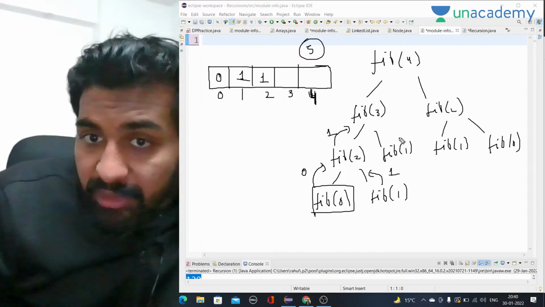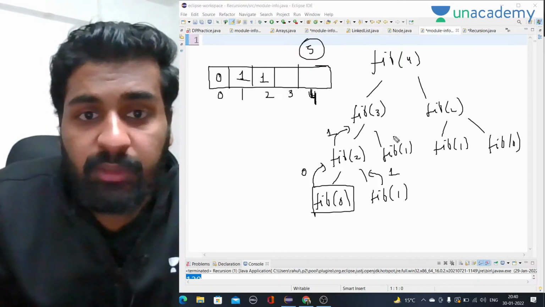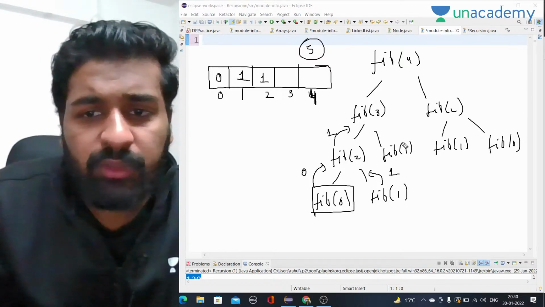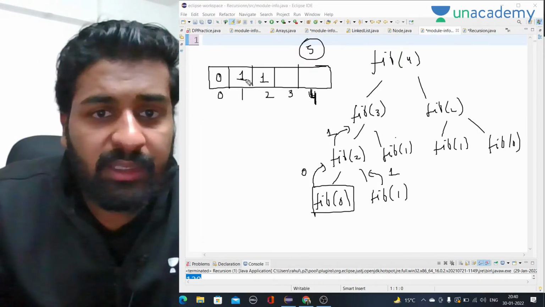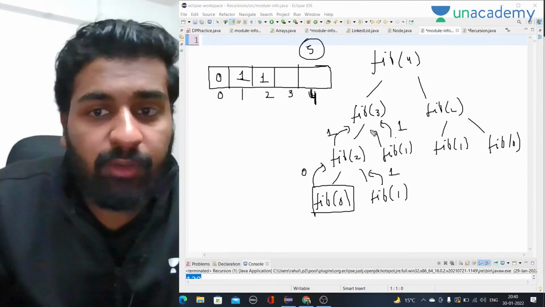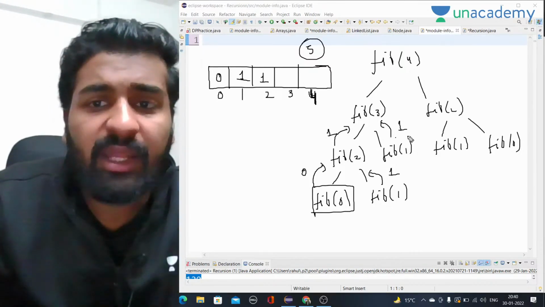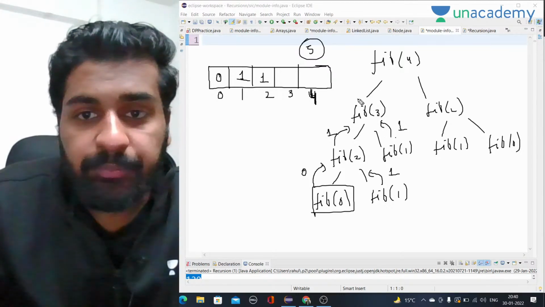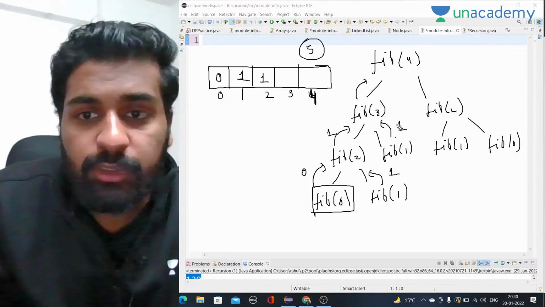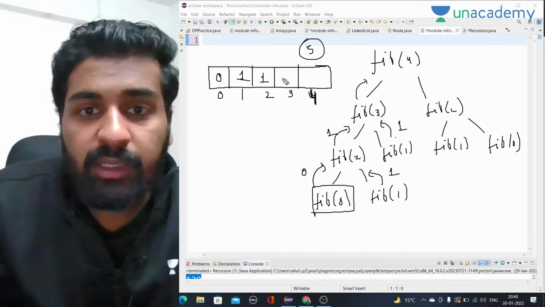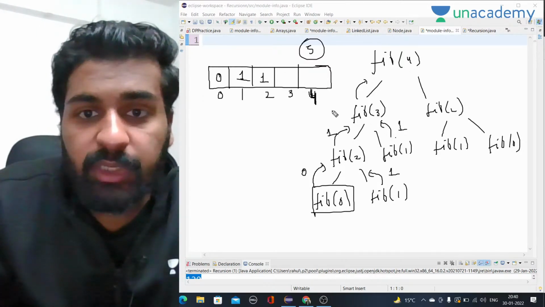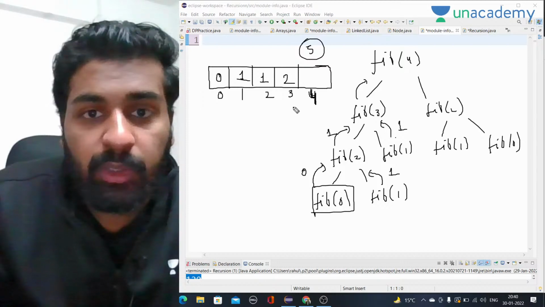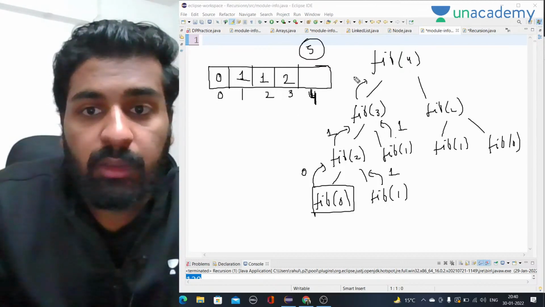Now for the right side, there is fib of 1. We already know the fib of 1 value, and you can see in this array that on the first index we have 1. That means we already have the value of fib of 1, so we don't have to calculate it. Actually, for fib of 1 we never have to calculate it because it is the base case. Now for fib of 3, I have to take the sum of these two, 1 plus 1, 2, and it will return 2. So fib of 3 will be 2, and we put 2 on the third index.